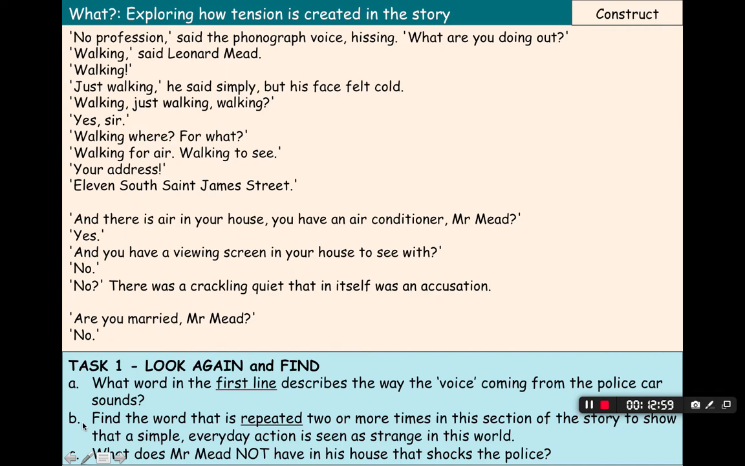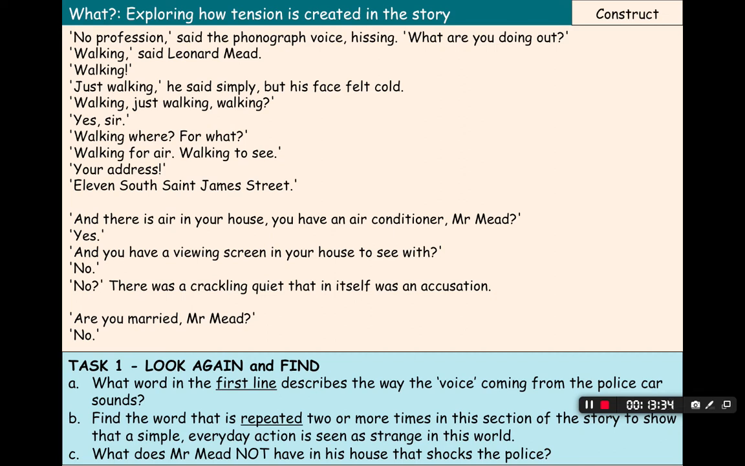Question B, find the word that is repeated two or more times in this section of the story to show that a simple everyday action is seen as strange in this world. And the word that would be is walking. We have that numerous times, it keeps on going. Walking is the answer to B, because all he's doing is going for a walk, which is something that even we're allowed to do as much as we want to now in this country, even with coronavirus, and he's being questioned about why is he outside his house, why is he going for a walk, almost like he's done something wrong.